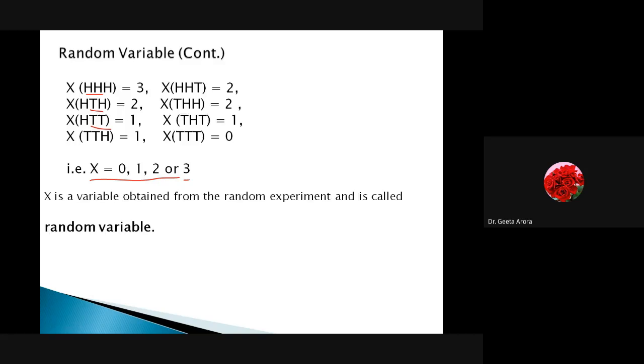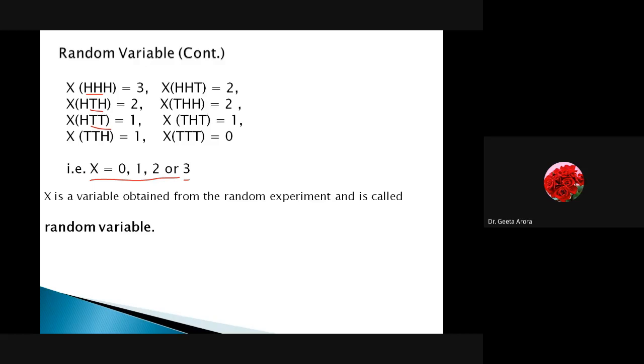And X is a variable. Variable means it can be 0, 1, 2 or 3, and it is being obtained from a random experiment. So hence it is known as a random variable. Correct? This is the definition based upon which we are going to do the whole unit. In the whole unit we are going to talk about this random variable, which can be discrete or continuous. We will study some definitions, the different functions related to it, some properties, some questions, and the discrete and continuous types, all regarding this random variable.